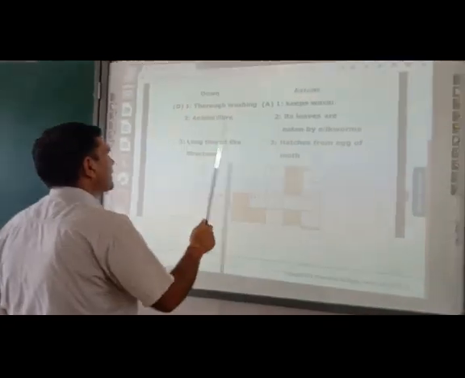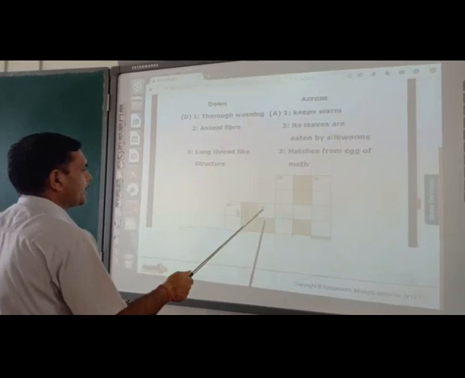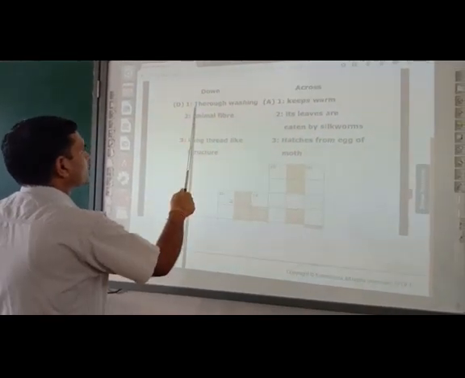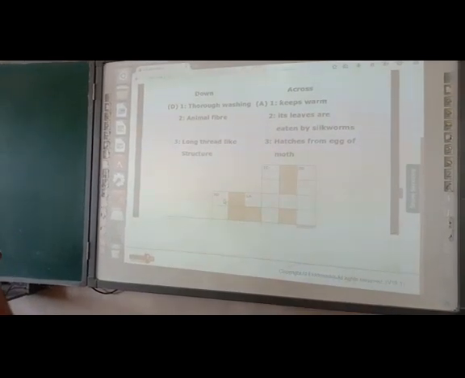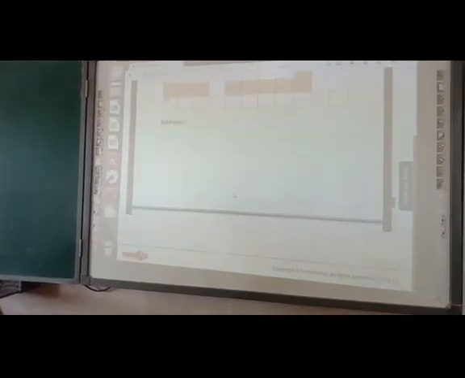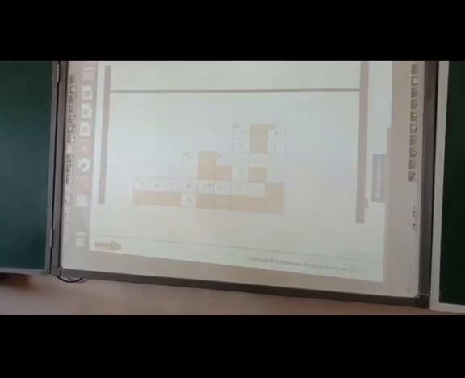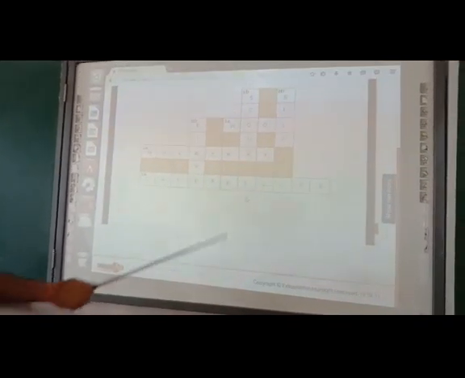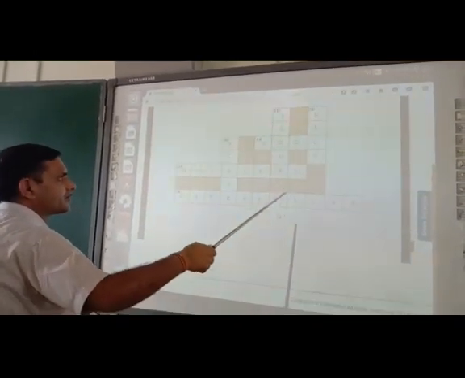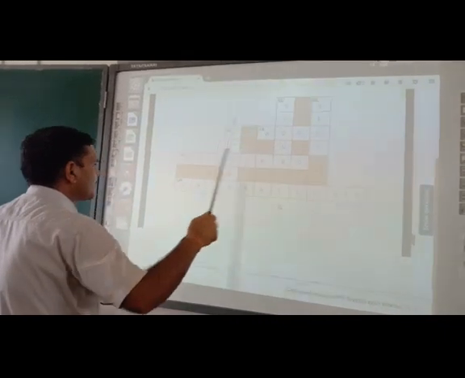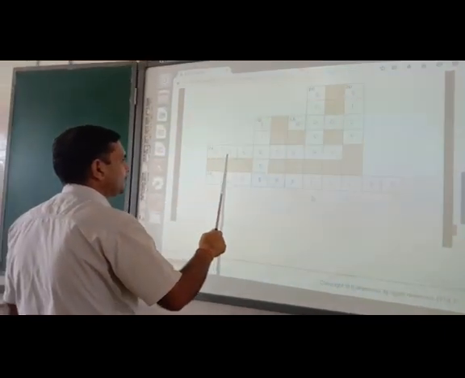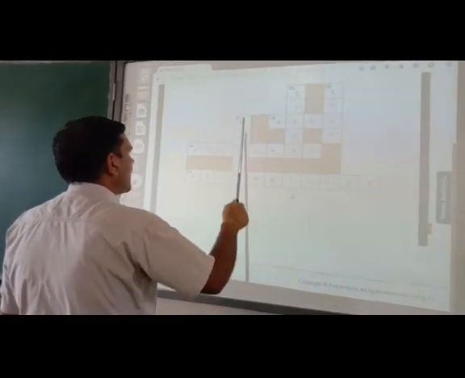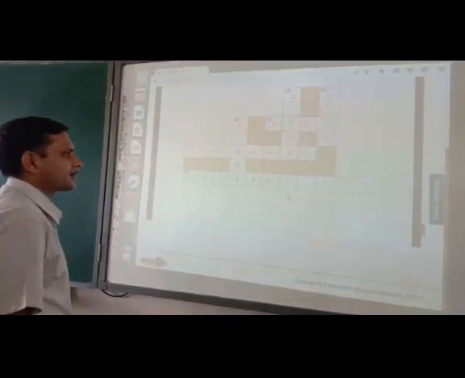So just see here, down 1D. Thorough washing. That answer also I will flash. That is scouring. This is silk. Third A is caterpillar. Now this one is mulberry and 3D is fiber.